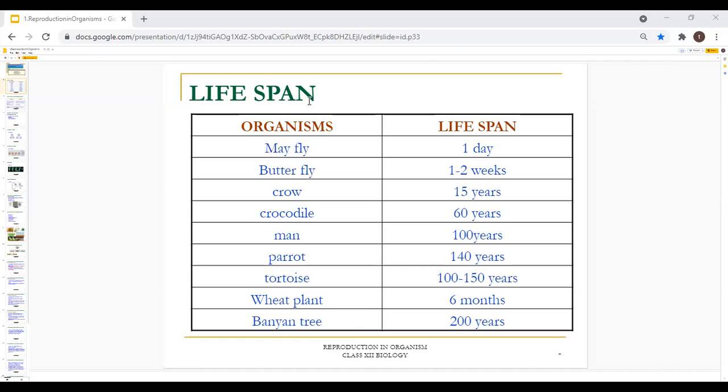So here are the lifespans of various organisms. First is the mayfly. It lives around 1 day. Butterfly for 1 to 2 weeks. Crow for 15 years. Crocodile for 60 years. Man for 100 years. And parrot for 140 years.